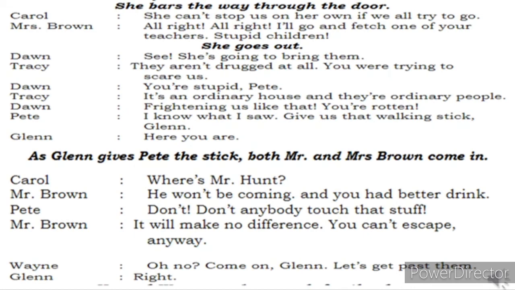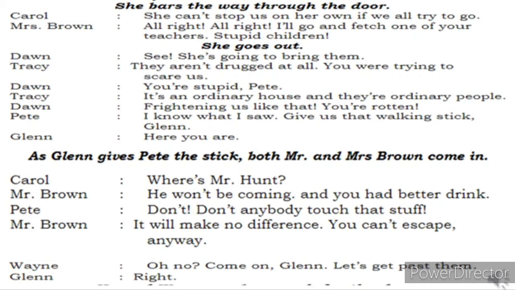Petty says, I know what I saw. Give us that walking stick, Glenn. See, you might not believe, but I know what I have seen. I will believe my eyes. Now he will order Glenn to give the walking stick which was hung over the chair. Whose stick was that? Mr. Hunt's stick it was. When Glenn was about to give Petty the stick, Mr. Brown and Mrs. Brown will come inside the kitchen.